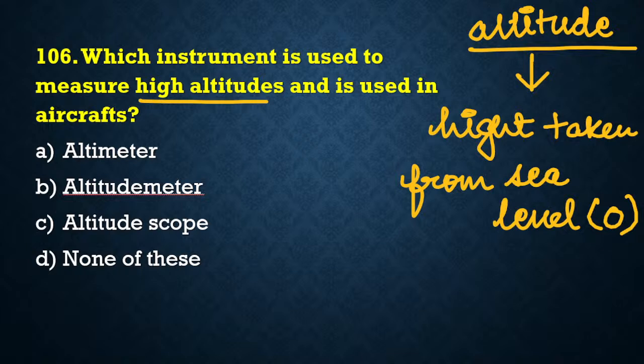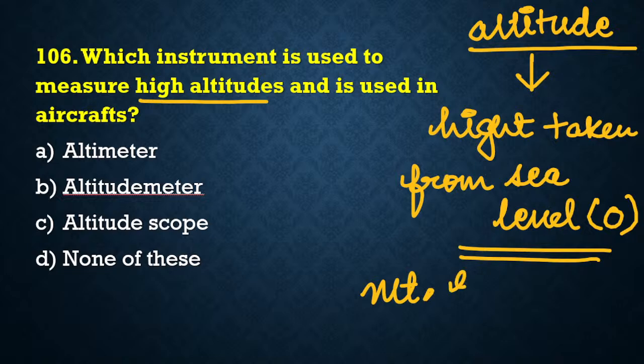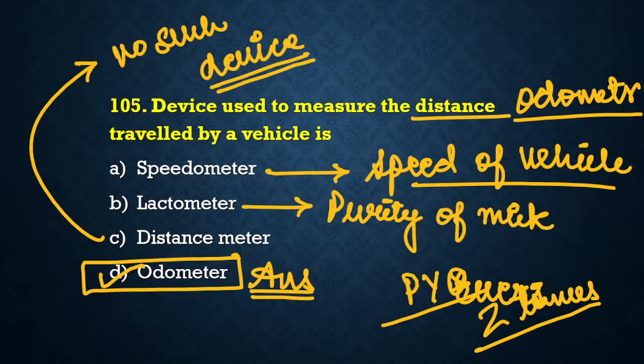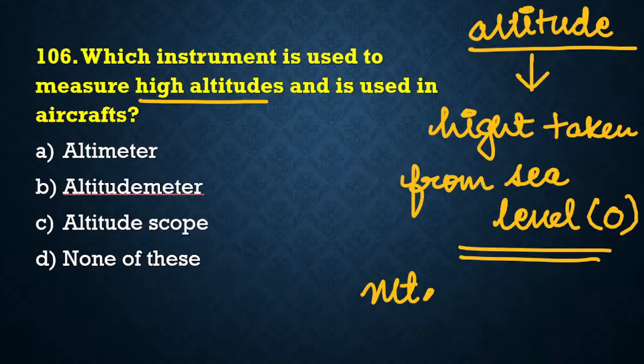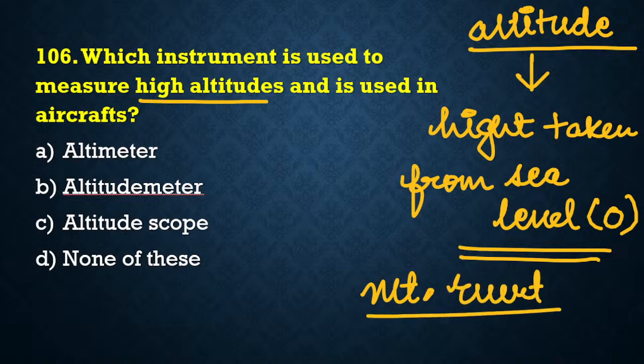Sea level, always keep in mind, sea level हमेशा हमेशा कैसे होता है? Sea level is always zero. So altitude क्या होगा? Altitude is height of anything taken from the sea level. तो ये आपको बहुत अच्छे से ध्यान रखना है. So when you are saying like Mount Everest is the tallest mountain in the world, so the 8848 meters जो हम Mount Everest की height कहते हैं, that is not actually the height of Mount Everest. Rather, that is the altitude of Mount Everest, okay? Because the height is taken from sea level.